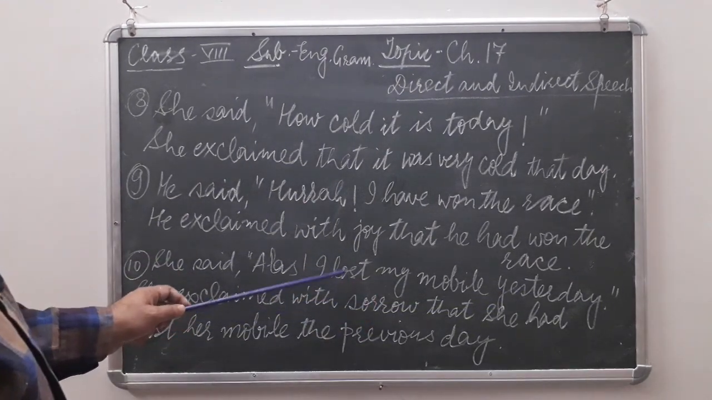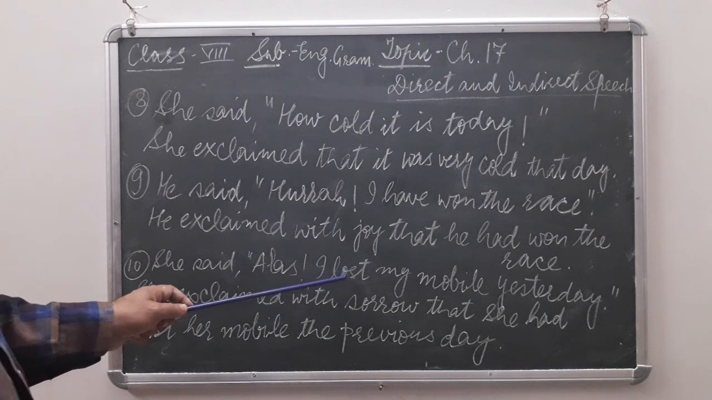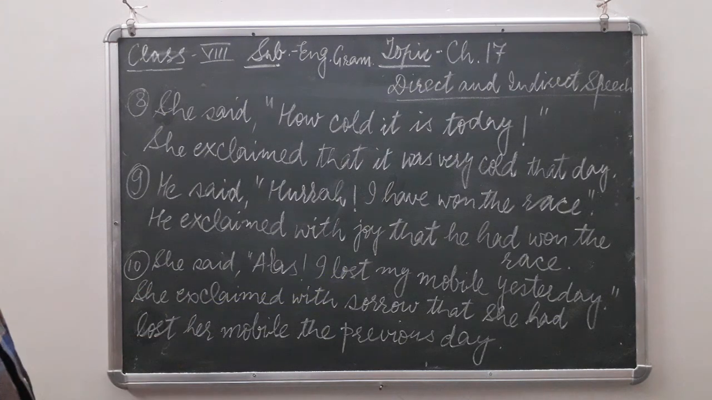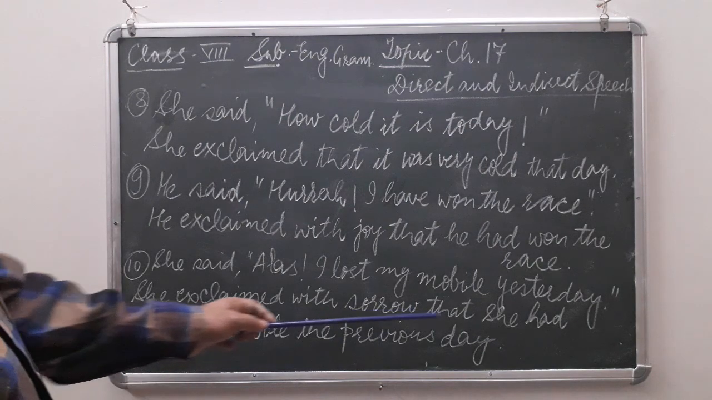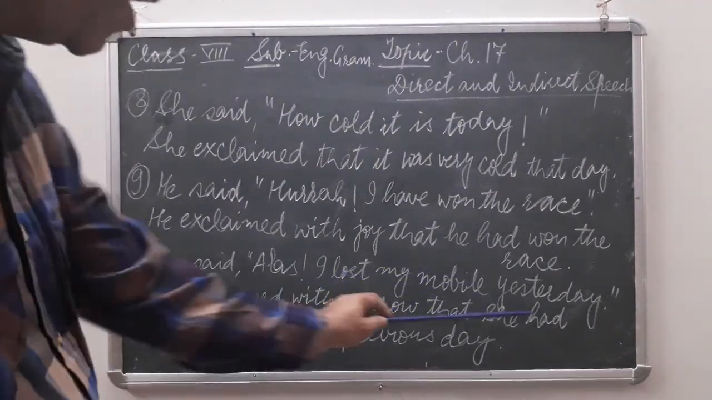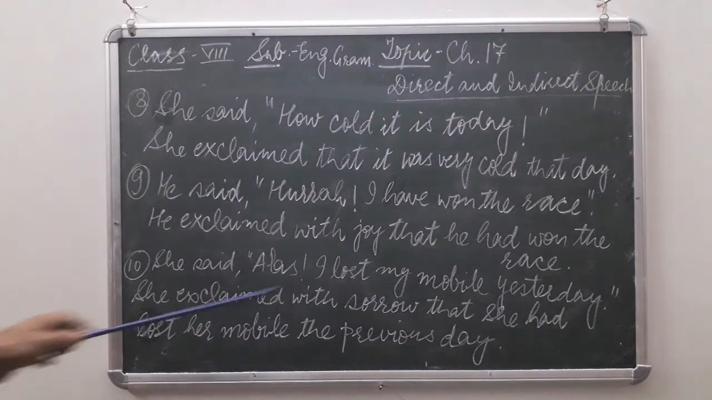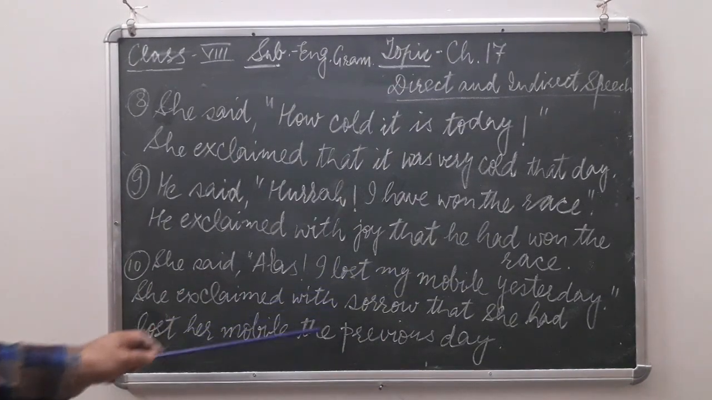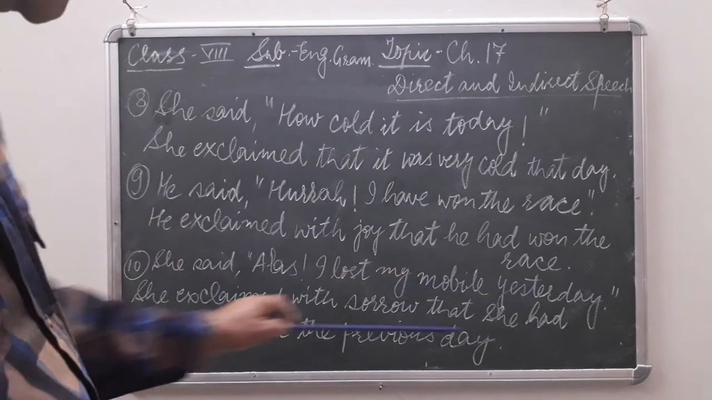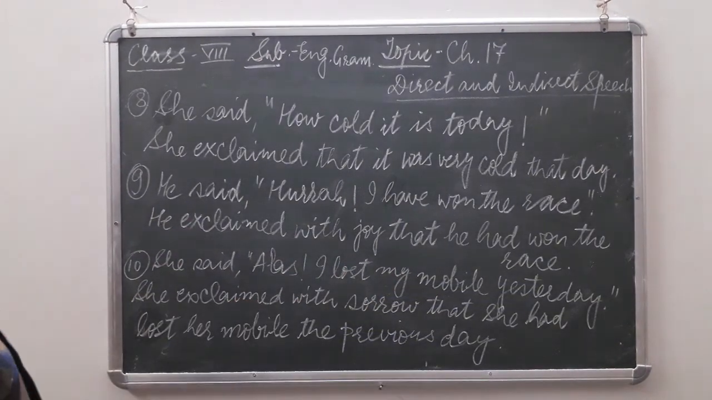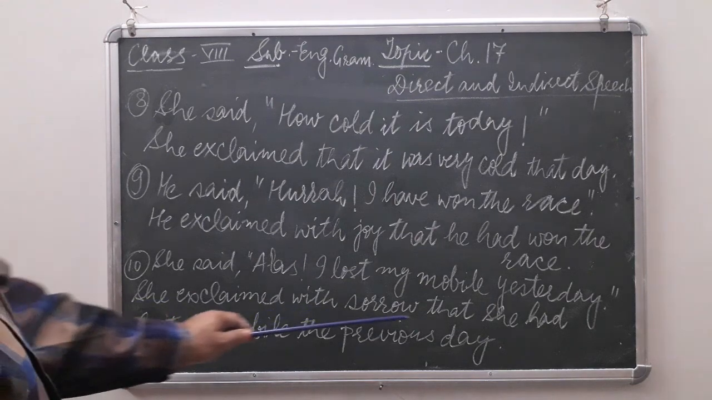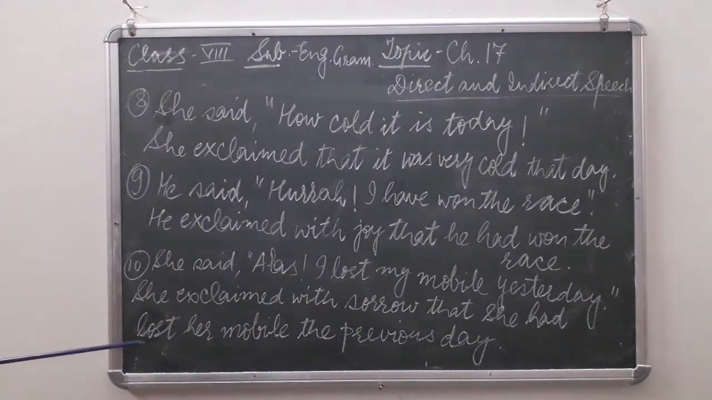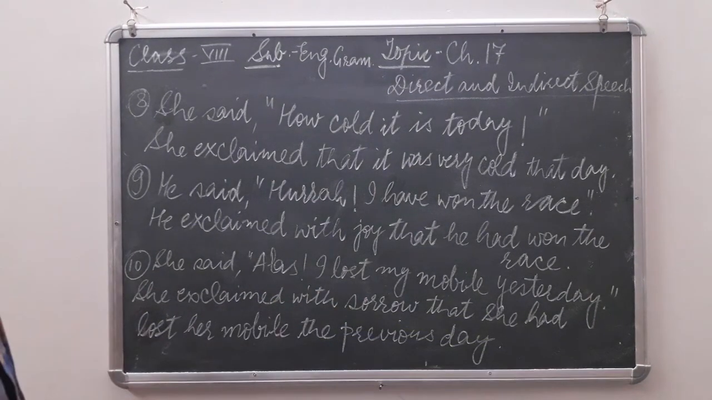Now it is simple past. The rule is that simple past changes into past perfect. And past perfect means had and third form of the verb again. So she had lost her mobile, and yesterday changes into the previous day or the day before. So what will be the answer? She exclaimed with sorrow that she had lost her mobile the previous day.